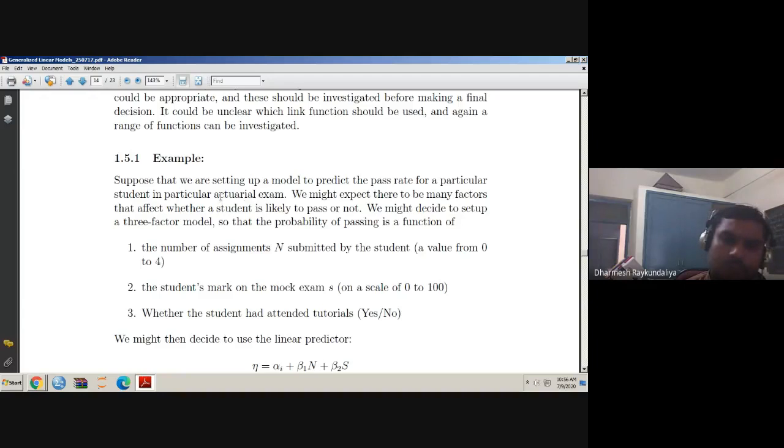Suppose a student is giving the actuarial exam, now you wish to predict what is the pass rate of a student who is giving the examination. Now, how will you judge the passing rate of the students in the examination? So, of course, to judge that, there are some factors that affect. So, here we might expect there to be many factors that affect whether a student is likely to pass or not.